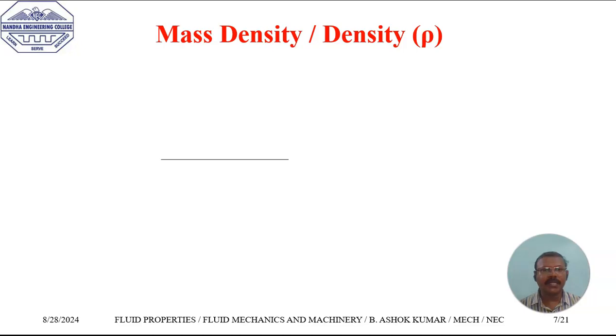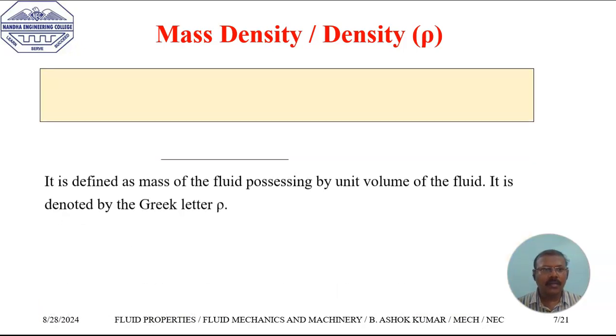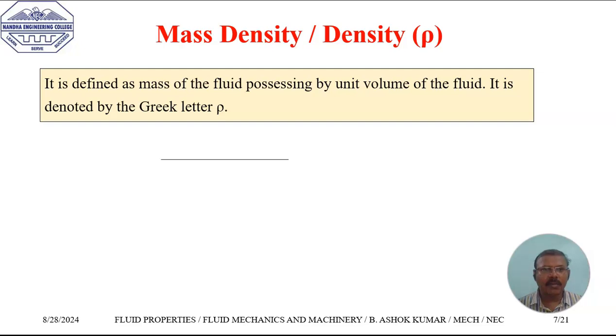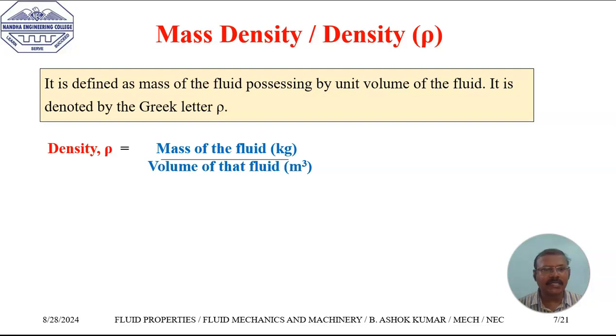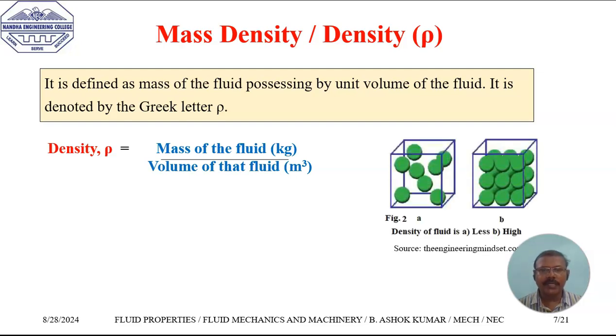The first property is mass density, or just density. It is denoted by the Greek letter rho. Mass density is defined as the mass of the fluid per unit volume of the fluid. So mathematically, it is represented by the mass of the fluid divided by the volume of the fluid. The unit of mass density is kilogram per meter cube.